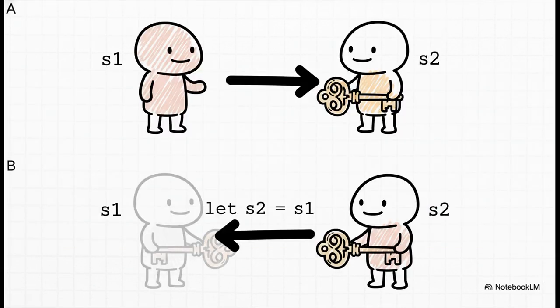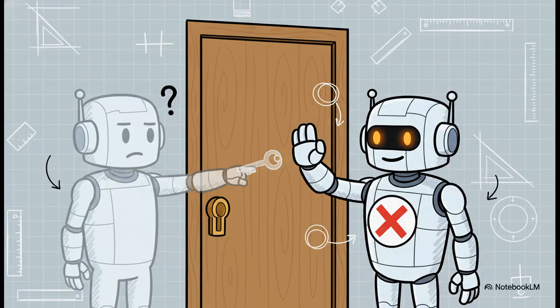Let's see rule number two in action. We create a string. s1 owns it. Then we say s2 equals s1. Now, in many languages, this would just make a copy. Not in Rust. In Rust, ownership is moved. It's like you literally handed a physical object to someone else. You don't have it anymore. Now s2 is the one and only owner. And this is where it all clicks. If you try to use s1 after you've given it away, you get an error. But here's the absolute game changer. This is not a runtime crash.